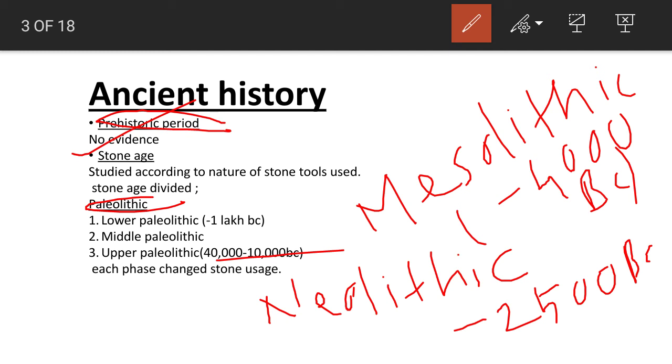They invented the wheel that led to the emergence of pottery making, and also megalithic burials are there. Frequent use of fire was there. These are all about the Paleolithic, Mesolithic and Neolithic periods. So you just understand all the terms and what they mean. We don't need to go through the intricacies of these periods, as they are not exam specific.